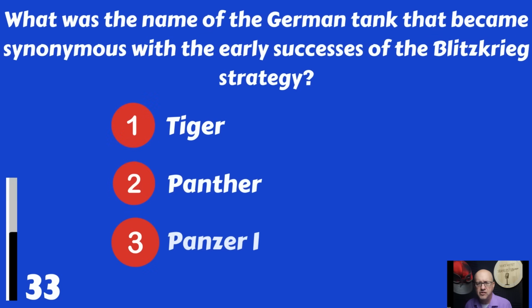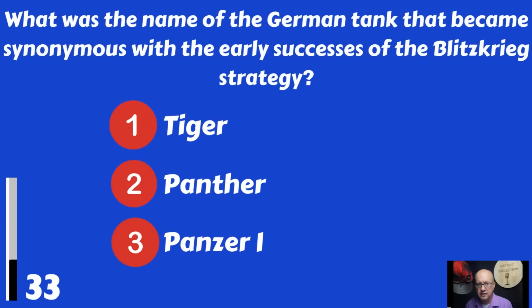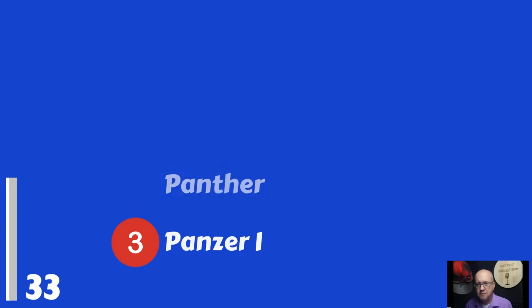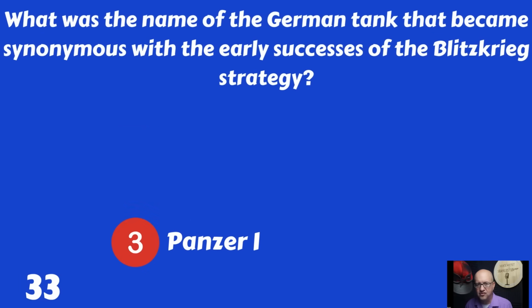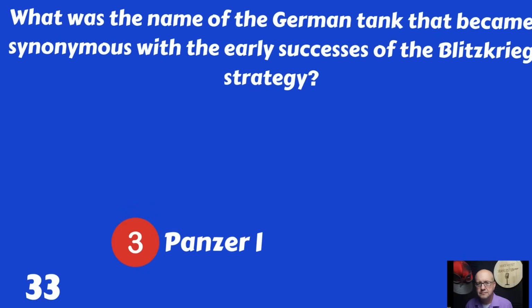What was the name of the German tank that became synonymous with the early success of the Blitzkrieg strategy? The Tiger, the Panther, or the Panzer I? The Panzer I was that tank.